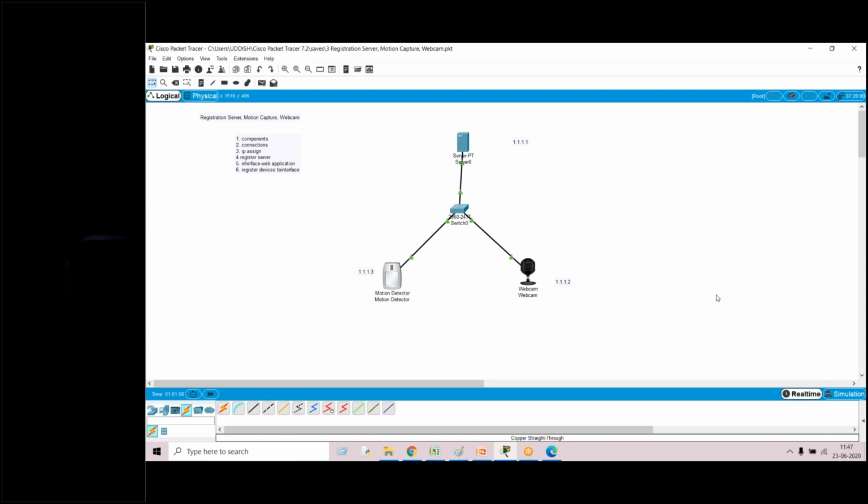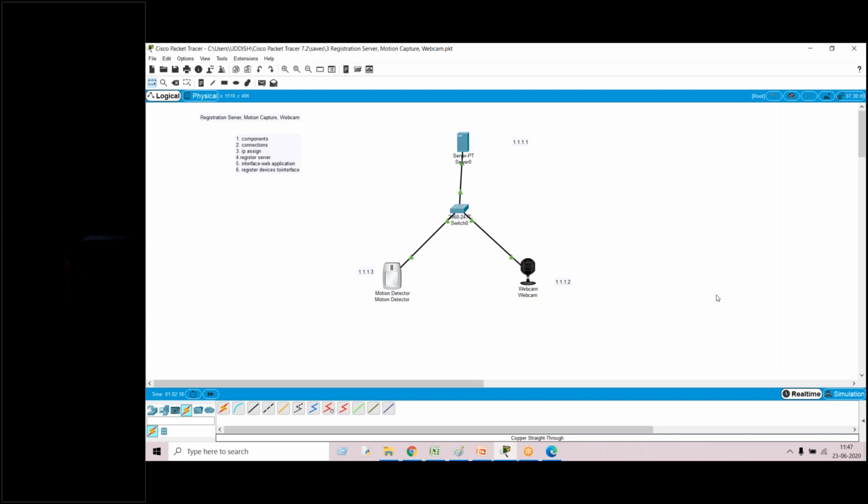Once you click on the web application, it will be asking for the IP URL. As we are using the local machine, what we are going to do is use the IP address which we have assigned for the server. Okay, so the IP address 2.2.2.1. Now I'll be clicking on go.